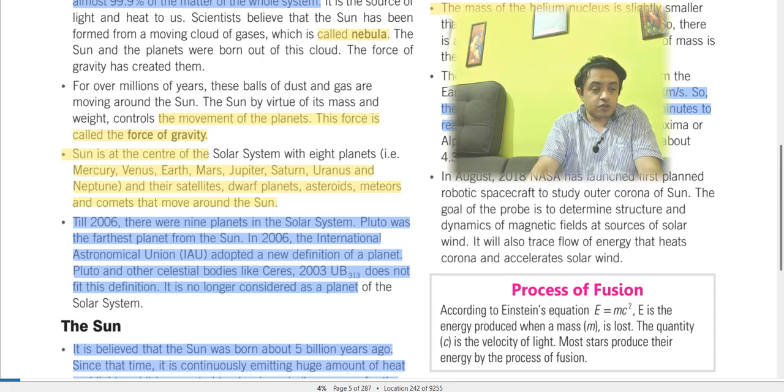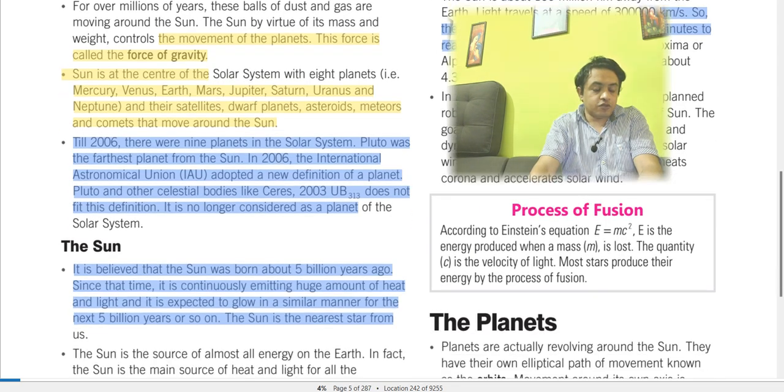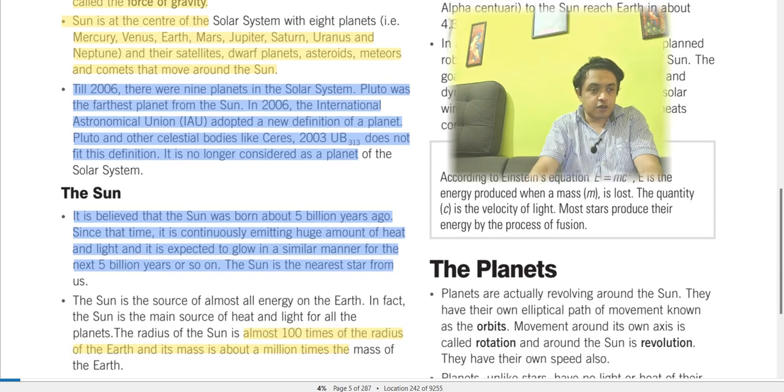Process of fusion. This is according to Einstein's equation, E = mc². E is the energy, m is the mass, and the quantity c is the velocity of light. This is the most important equation. According to Einstein's equation, E = mc² is the energy produced when mass is lost. Most stars produce energy by the process of fusion.